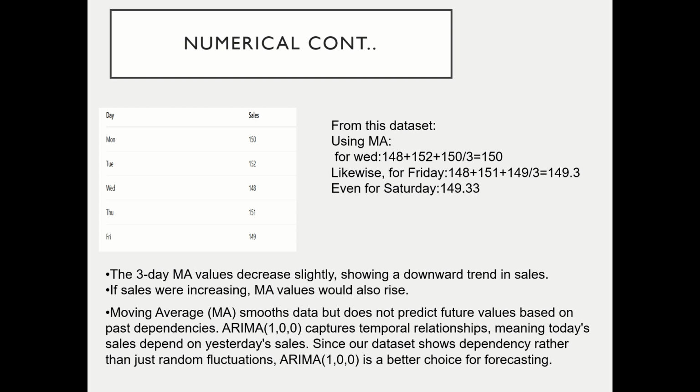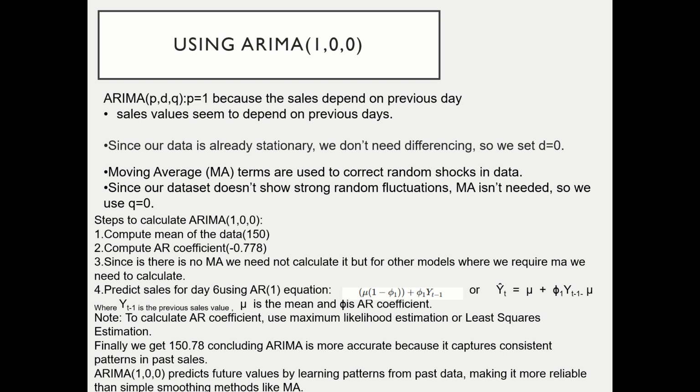Since our data is stationary, we don't need differencing. So ARIMA(1,0,0) can be used. Now, what is ARIMA? ARIMA is a fundamental time series forecasting technique which consists of three components: P, D, and Q. P is set to 1 because sales depend on the previous day's value. Since our data is stationary, we don't need differencing, so we set D equals 0.